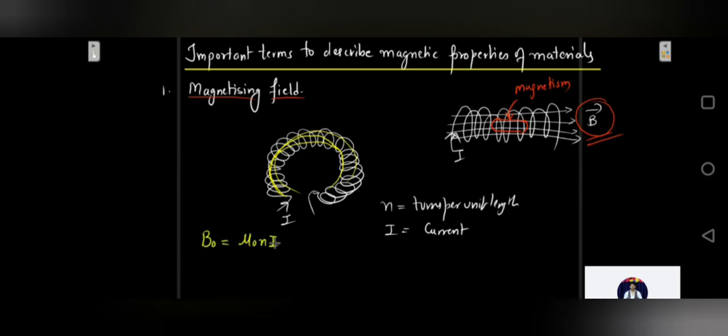This is what we had studied in the 4th chapter, correct? Mu naught n I. So this is your magnetizing field for the toroid. That means, supposing I place a soft iron piece over here, this piece will get magnetized due to this magnetic field. And this magnetic field which is magnetizing that piece is called the magnetizing field. There are a lot of terms coming ahead, so just fix this in your mind. Make it clear and keep it. Because there are a lot of almost similar terms coming, you might get confused. So the first term is magnetizing field.